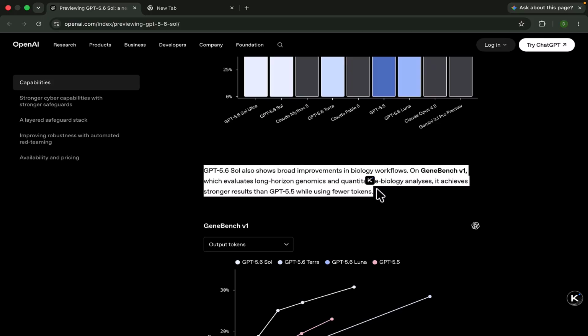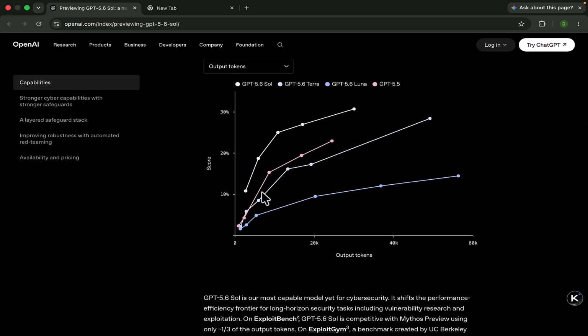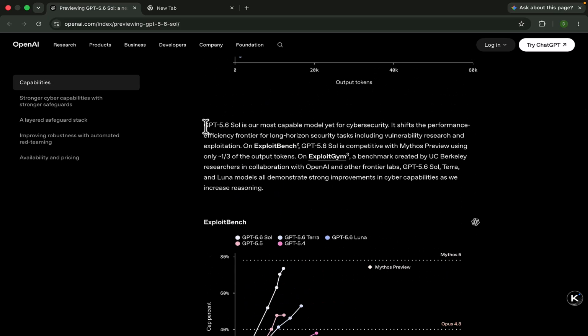ChatGPT 5.6 also shows broad improvement in the biology workflow. Here is the biology workflow, see the graph. ChatGPT 5.6 Sol is the white graph line, and it is at the highest point. The third line is the Terra line, and the last one, 5.5, is the second line. In the biology field, it has a very good graph and is giving good results. 5.6 Sol is the most capable model yet.